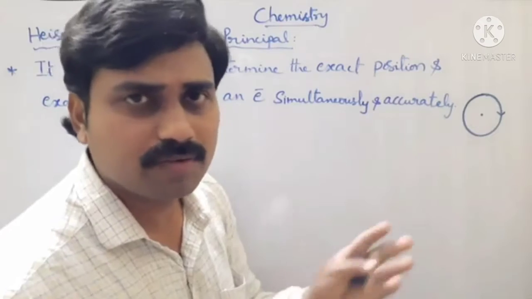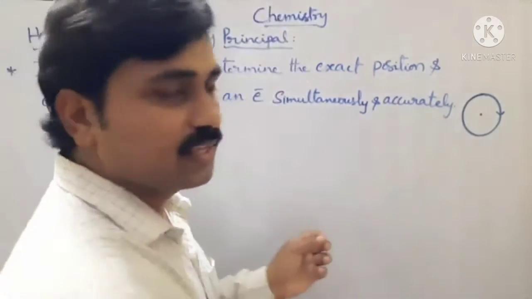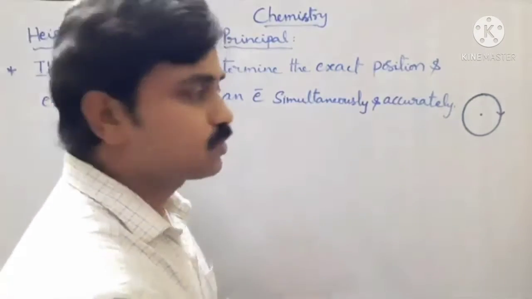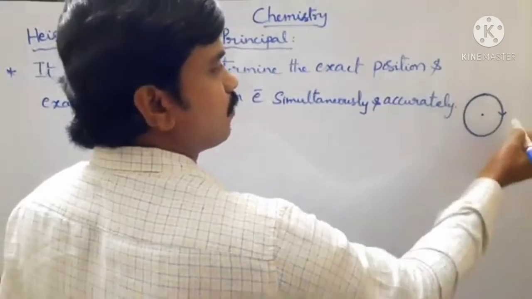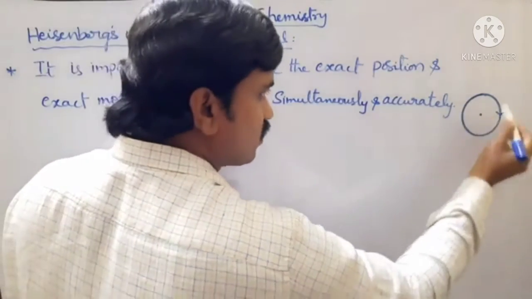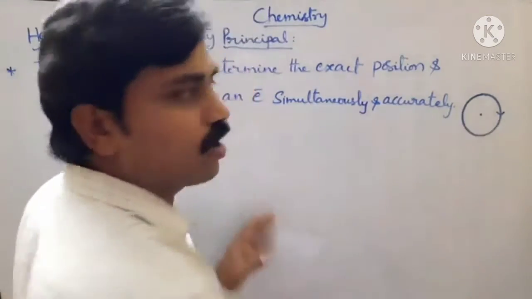We discussed this point previously in Bohr's theory. According to Bohr's theory, the electron revolves around the nucleus in a circular path, and these circular paths are called orbits. See, according to Bohr's theory, here the electron is there, revolving around the nucleus. So this path is known as an orbit.